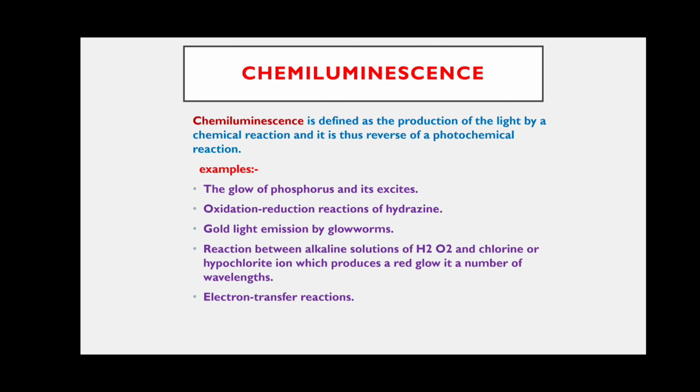And next, the Beer-Lambert law, what are absorbance and transmittance, what is photosensitization, what is quenching, and what is chemiluminescence. These are the most important topics we discussed in this topic. So thank you for watching.